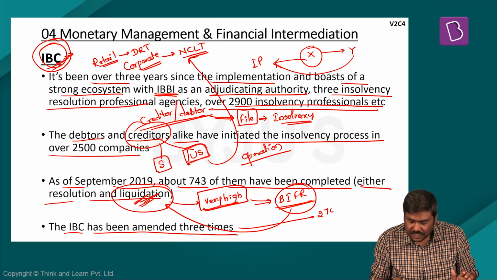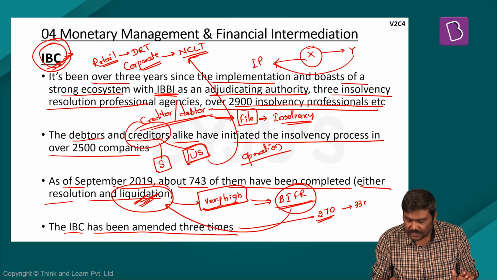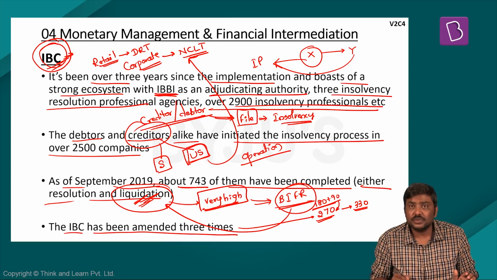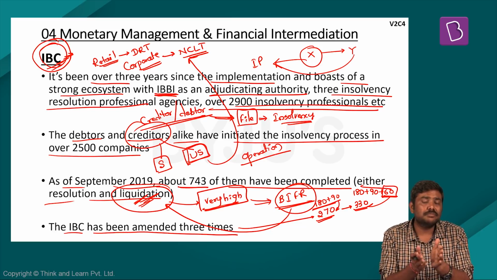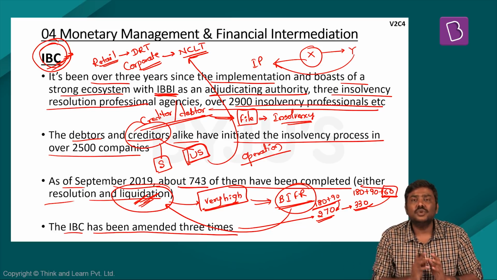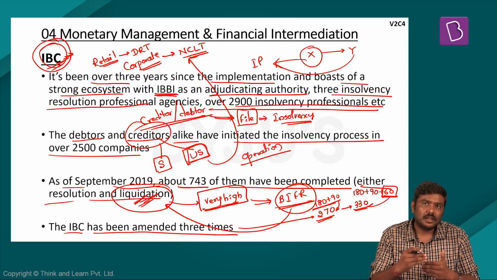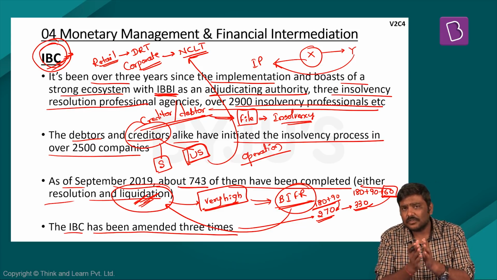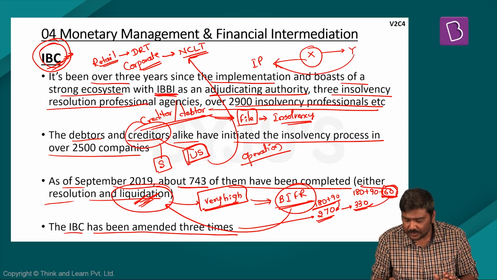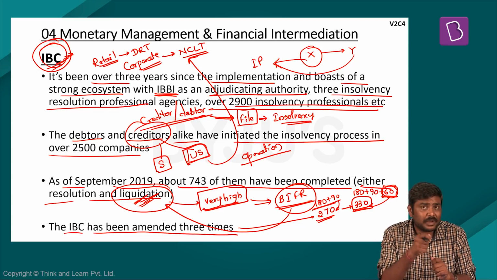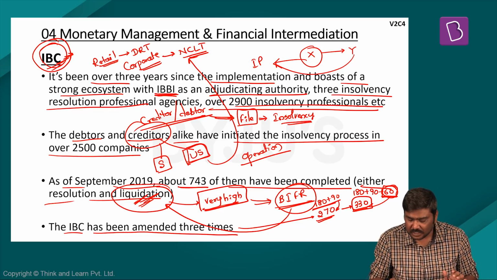The most important change that has been made by the Government of India in case of the IBC is that the time period has been changed from 270 days to 330 days. Earlier the time period was 180 days plus 90 days, a total of 270. Now the time period that has been given is 180 plus 90 plus 60. This extra 60 days has been accounted for if there is judicial interference, or in simple terms, the case is dragged to the judiciary. If some creditor approaches a high court or any other form of judiciary and files a case, this particular case has to be resolved within a time period of 60 days. Hence, the new time limit provided by the government to resolve these cases is 330 days.